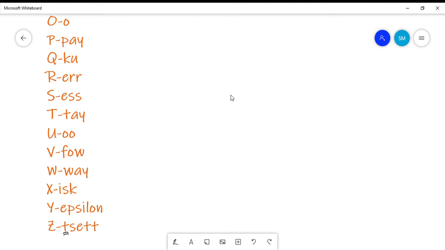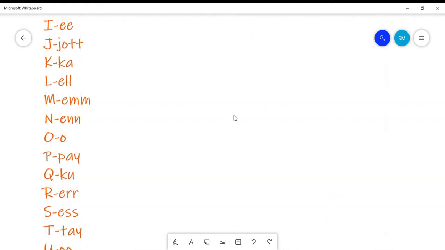Guys, it is not "tset". It is pronounced "set" only, but we write it T-set. So let's sing the alphabetical song again.